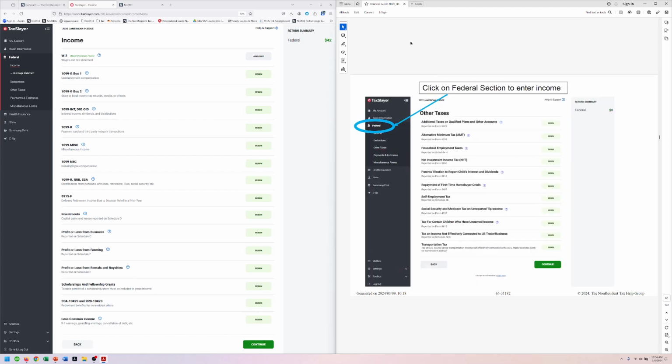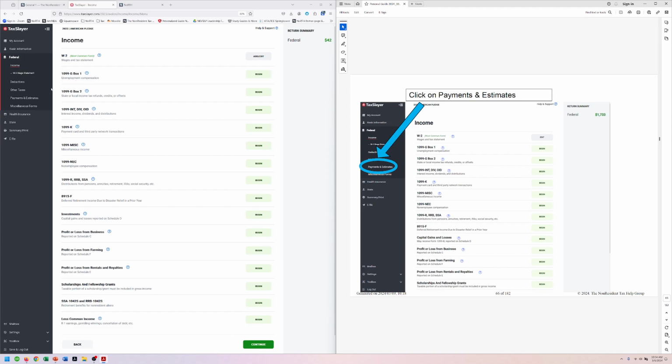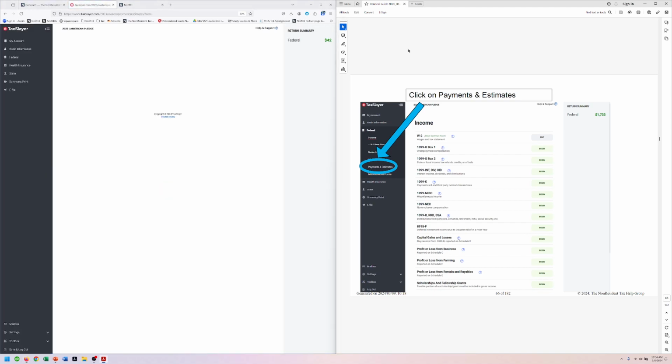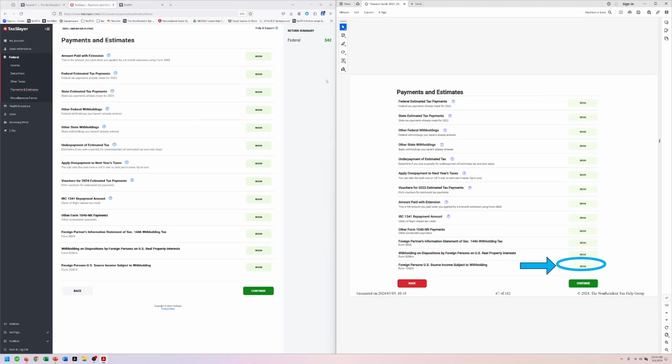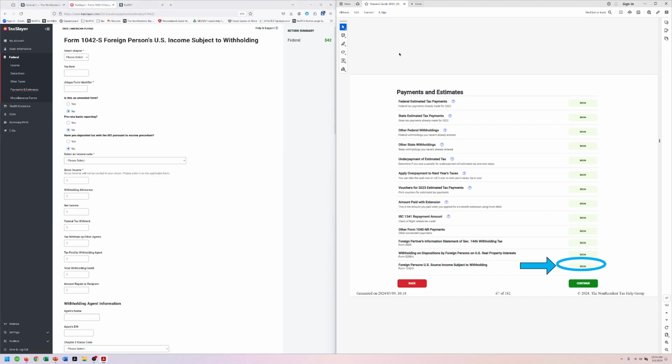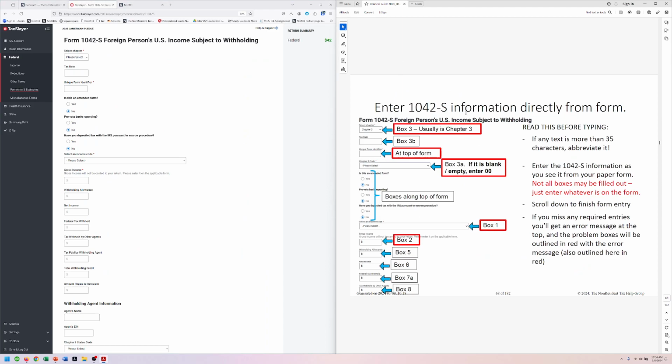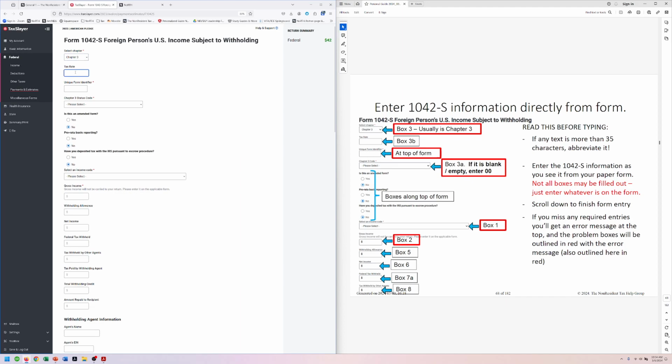All right. Now we're here on federal again. We're going to go to payments and estimates. All right. And then we're going to go form 1042S. We're going to enter her 1042S form. And so the information that is circled here in red is the information that is required. So if you look at the 1042S form that you received, that information should be there. I'm going to look at the one that we created, and I am going to enter that in here. Tax rate was 0.